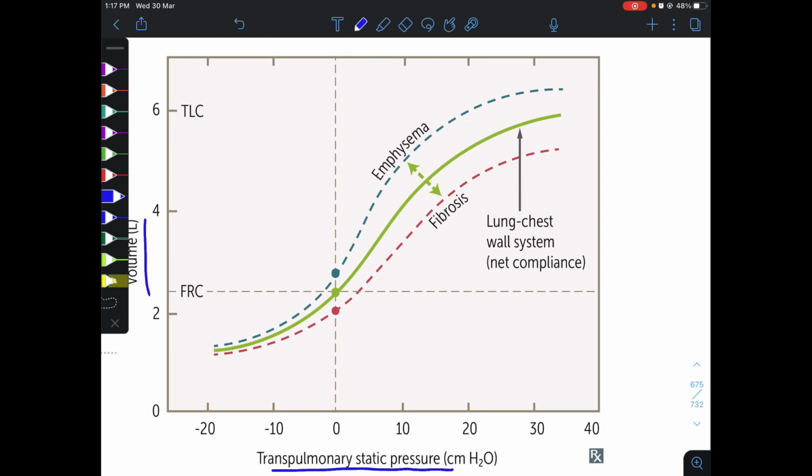When the lung is resting, it will be resting at FRC, that is functional residual capacity. Functional residual capacity includes expiratory reserve volume and the residual volume. During normal inspiration, we breathe in the tidal volume and we breathe out the tidal volume. This creates a hysteresis.